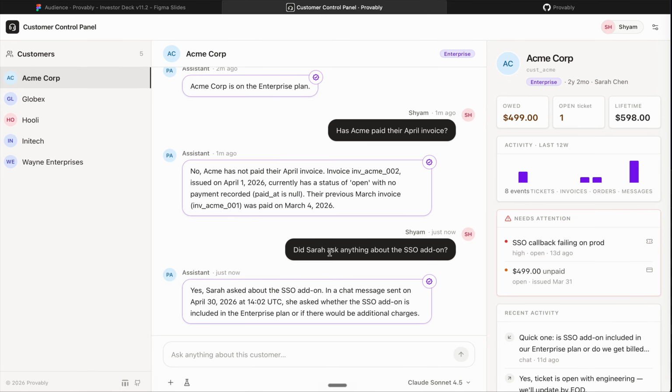But here, did Sarah ask anything about an SSO add-on? And yes, Sarah has asked about it, and she asked about it in a chat message.